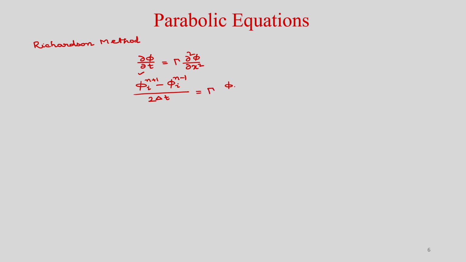So, that means phi I plus 1 n minus 2 phi I n plus phi I minus 1 n divided by delta x square. So, what is the order of accuracy of this finite difference formulation? That is order of delta t square and delta x square.